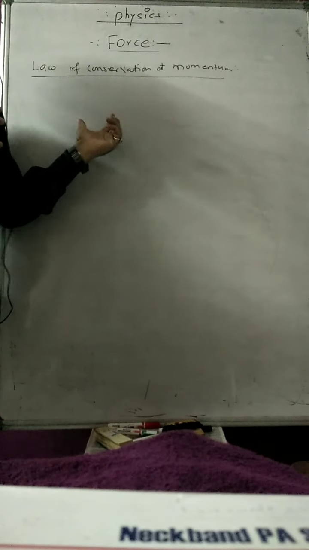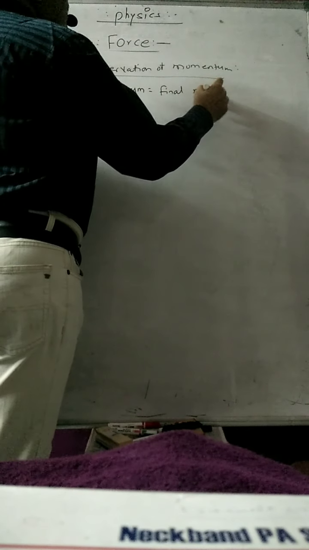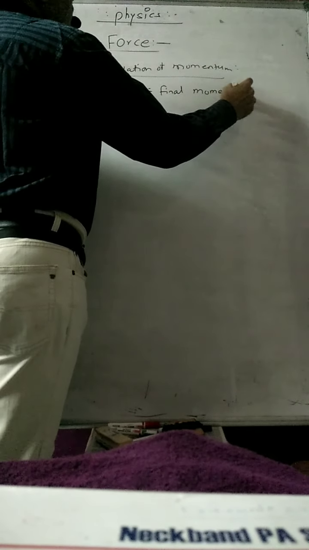Total momentum before collision is equal to total momentum after collision if no external force is acting on the bodies. That is called the law of conservation of momentum. So initial momentum is equal to final momentum.